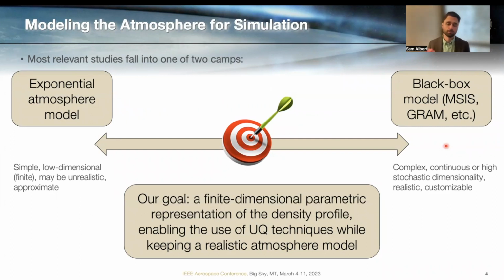So our goal is to find something that's in the middle, that is higher fidelity than an exponential atmosphere model, but lower dimensionality than these black box models like GRAM. So we're seeking a finite dimensional parametric representation of the density profile, and that would enable the use of other uncertainty quantification techniques while keeping a more realistic atmosphere model that includes a better accounting for uncertainty.